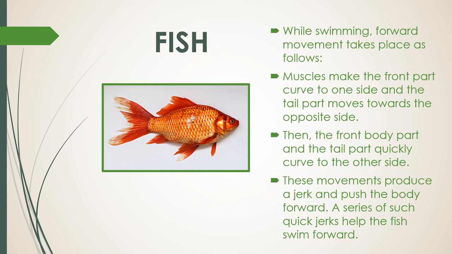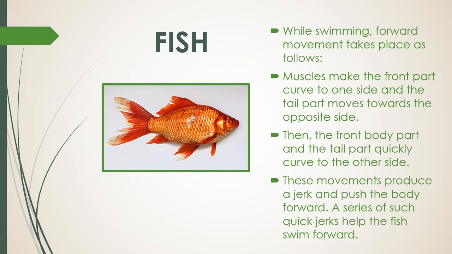Movement in fish. Fish live in water. To understand how movement in water is caused in fish, we need to observe the shape of a fish. The shape of a fish is like that of a boat. It is narrow in the front and the tail and broader in the middle. The body thus tapers at the 2 ends. This body shape is called streamlined. A streamlined body offers least resistance to the flow of water and allows the fish to move in water easily.